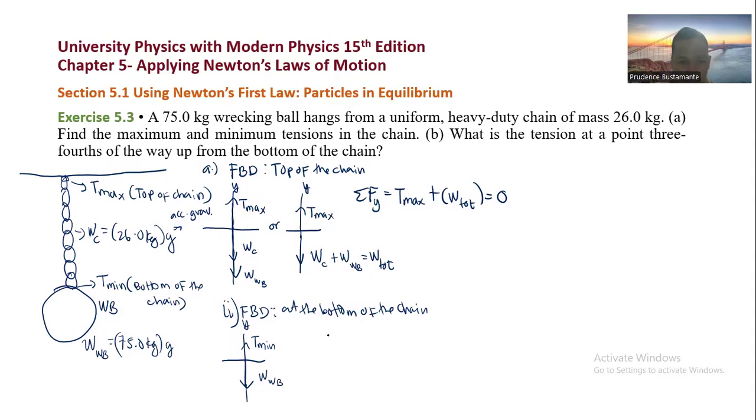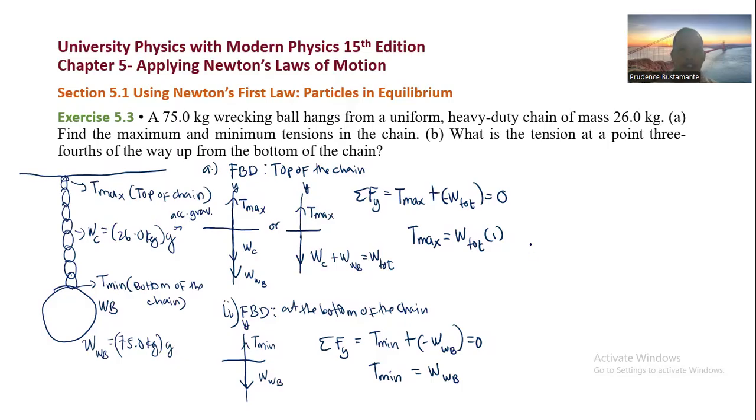That's the difference. Then for the bottom, the summation of forces along Y is T minimum plus the negative of the weight of the wrecking ball, equal to zero. Take note of this negative because it's downward. So T max is equal to the weight total. This is our equation 1. And T minimum is equal to the weight of the wrecking ball.